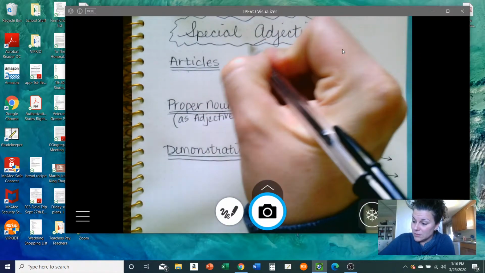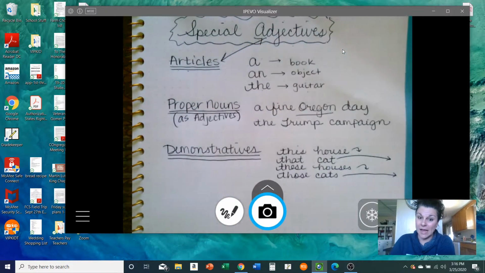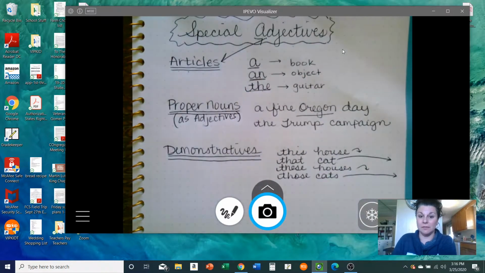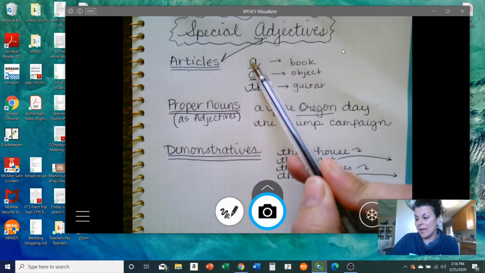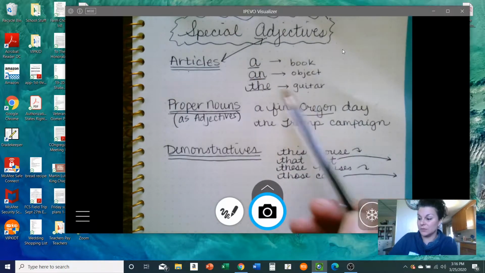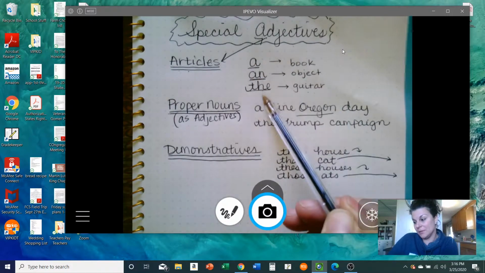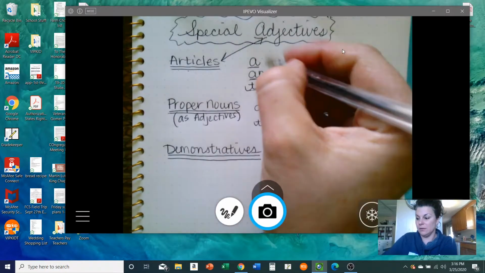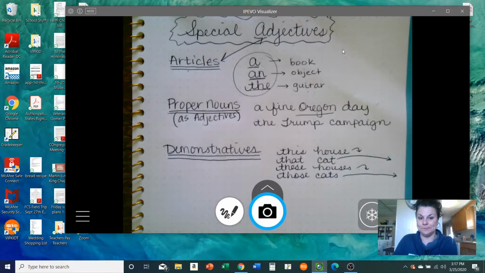So articles are adjectives, and those are a, an, and the. So when I talk about a book or an object or the guitar, I am describing these nouns with my articles. Okay?